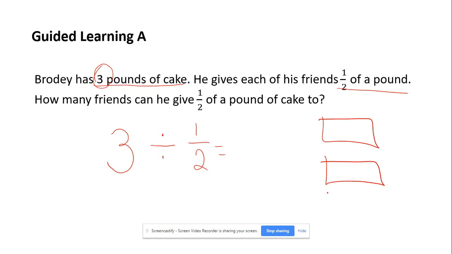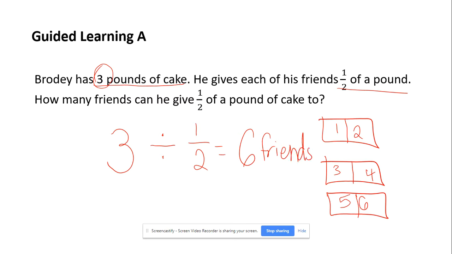So we're going to start with 3 pounds. And we're going to be giving each person half of a pound. So we're going to split each whole into half. So now we're going to count how many people can get a piece of cake. 1, 2, 3, 4, 5, 6. So that means 6 people or 6 friends can get half a pound of cake.